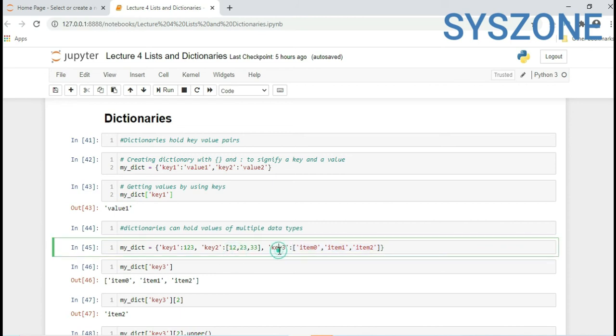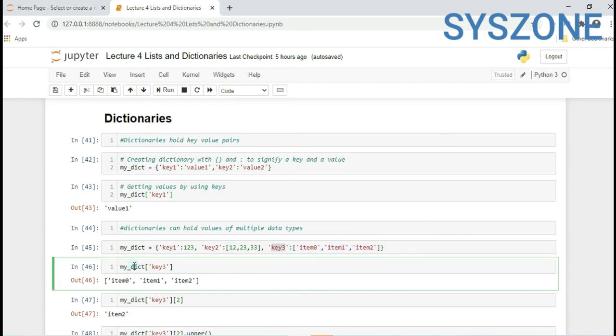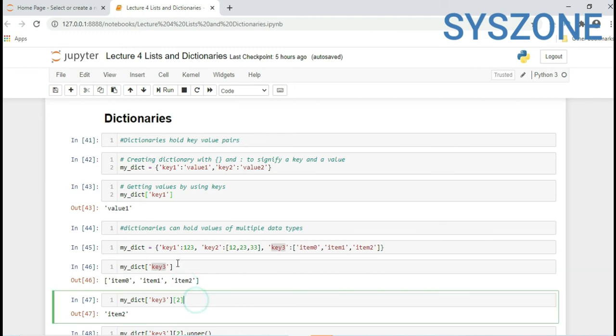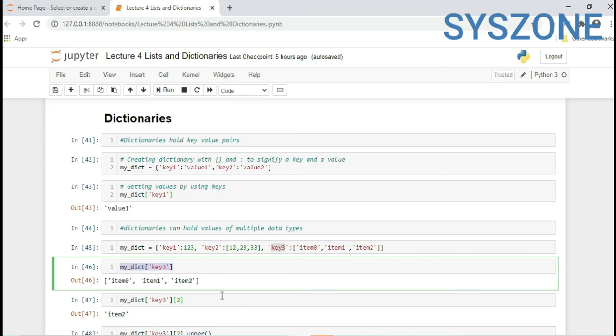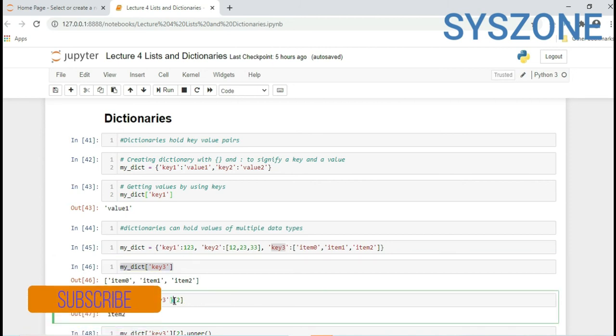If you want to pull this value, you have to pass my_dict, and inside it you have to pass a key. When you pass a key, it returns all the values of that key. Now inside it, if you want to extract item 2, same code, no change, only you have to add the position of the value which you want to extract. So here it is 2, the second position, and we extracted item 2.